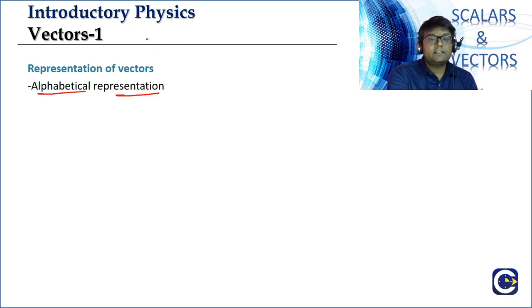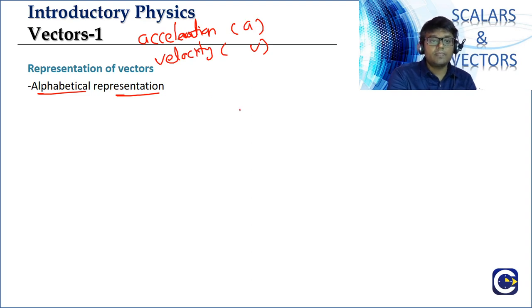Already, for certain quantities we have some alphabetical symbols. Like for acceleration, what is the symbol we generally use? A. For velocity, what is the symbol we use? V. Alphabetical representation is, we take the corresponding symbols which are commonly known and accepted and put a bar above it. So A bar represents what? Acceleration vector. V bar represents what? Velocity vector. F bar represents what? Force vector.